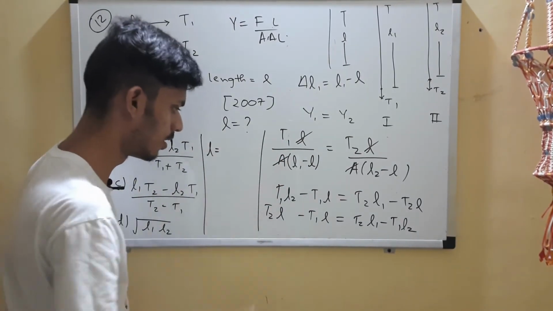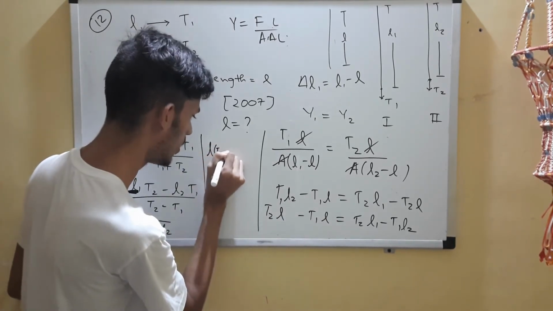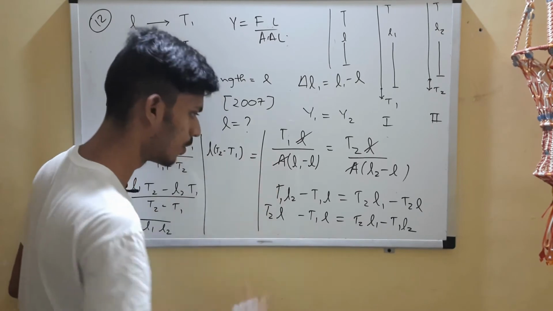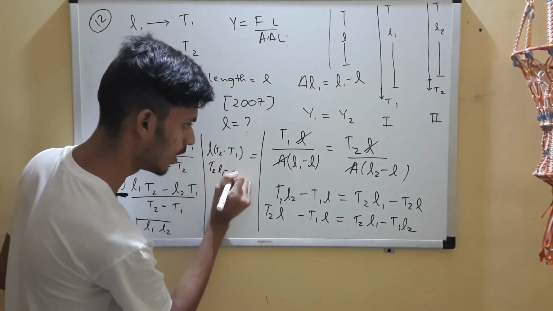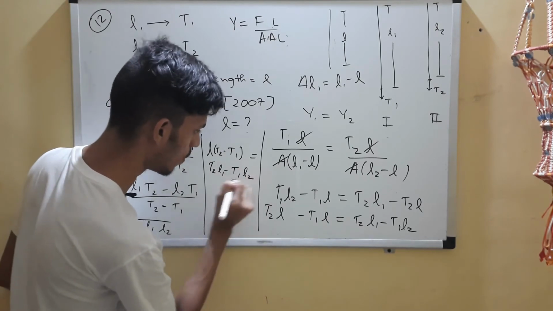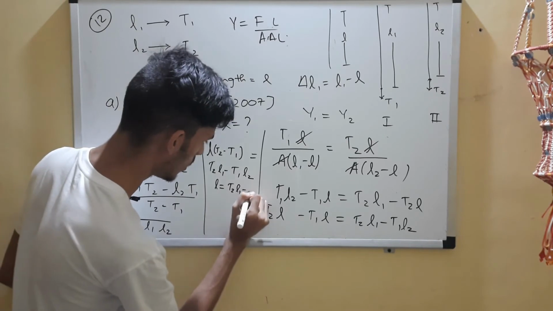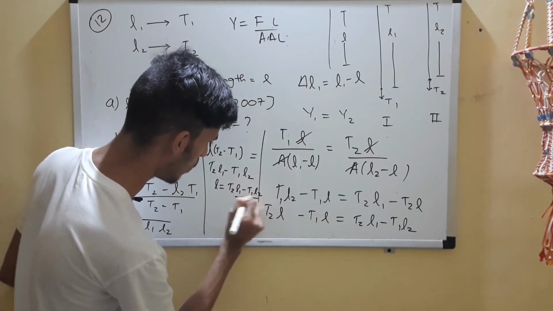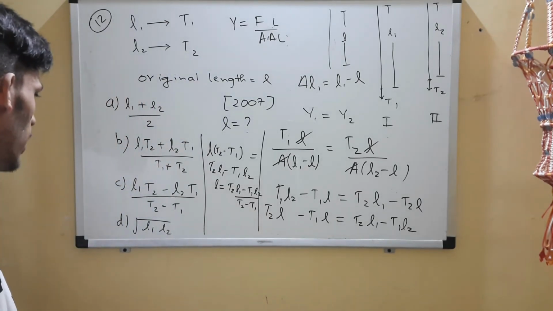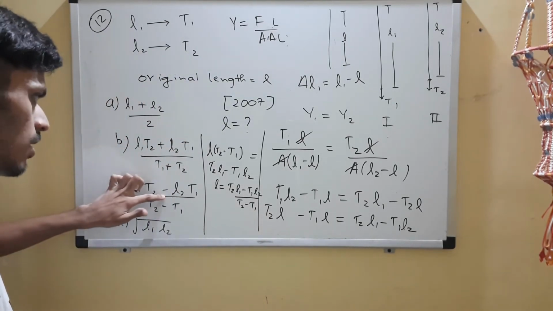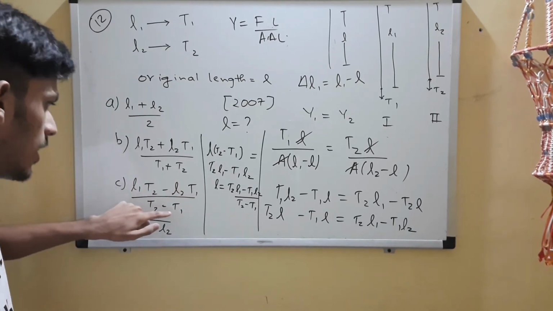So T2 minus T1 is equal to T2 L1 minus T1 L2. So L is nothing but (T2 L1 minus T1 L2) upon (T2 minus T1).